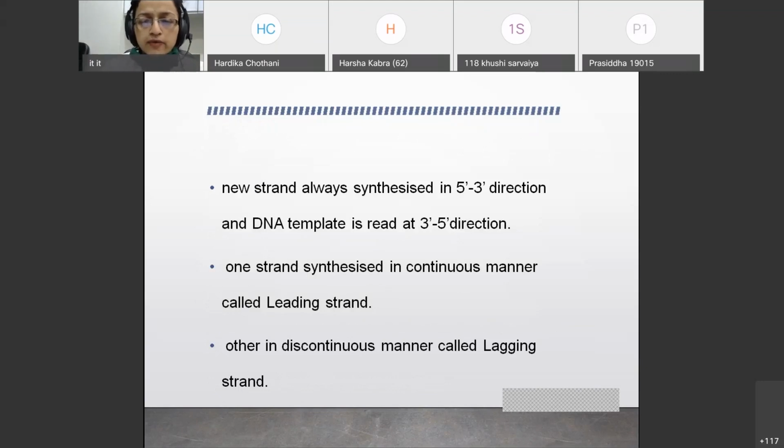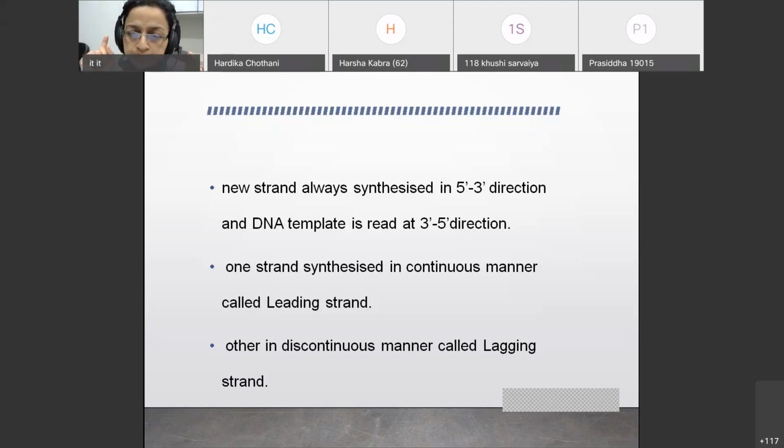One has a 5' to 3' direction, and the other is in 3' to 5' direction. Both strands act as templates. When they are separated, the new strand which is generated is always generated in 5' to 3' direction, while the DNA template is read in 3' to 5' direction.